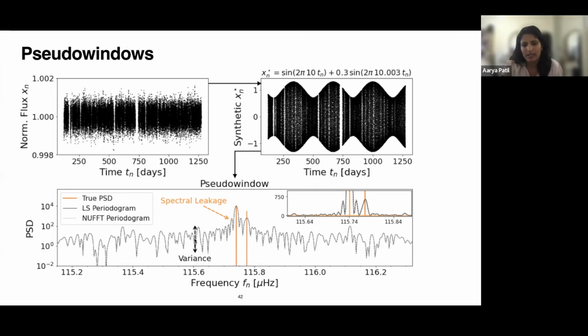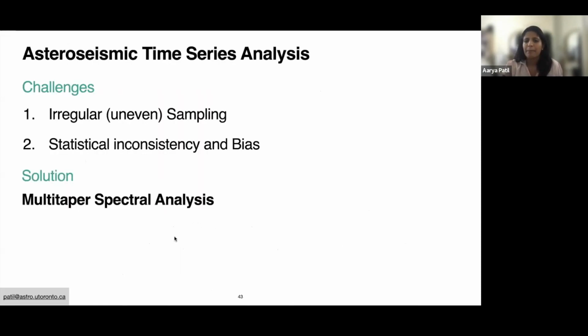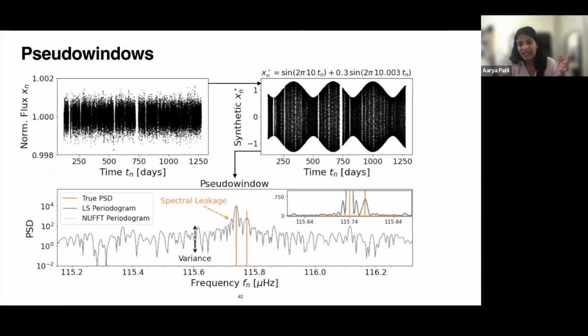We found that this is true for both the Lomb-Scargle and the modification we've proposed, that is the NUFFT periodogram. So we tried to combine our NUFFT periodogram with multi-taper spectral analysis to solve this issue of leakage and also the variance of the spectral estimate, which refers to inconsistency.